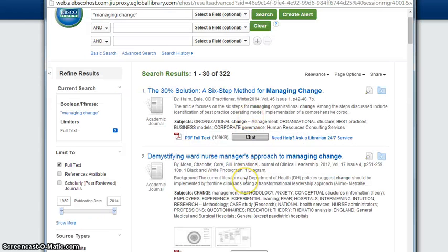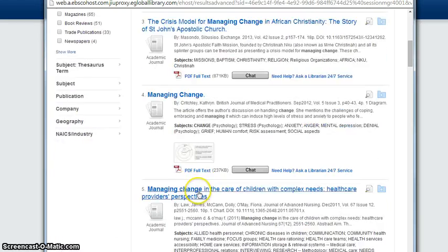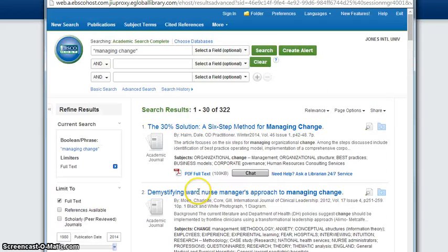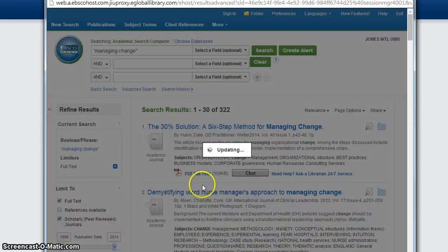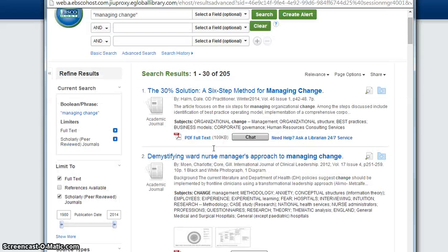What that means is a lot of databases will have citations, but they won't necessarily have the entire article. If you click full text, it's going to give you the full article. So you can see all these little PDFs here. That means you can get directly to the article. And then scholarly and peer-reviewed is also another checkbox here. From 322, you can see it dropped down to journals that have been proven and it knows are specifically good for this. So right now we're at 205, and that's much more manageable than the number we had before.